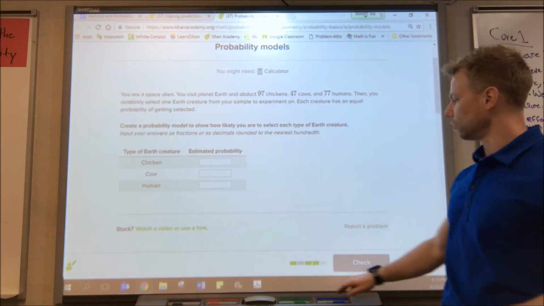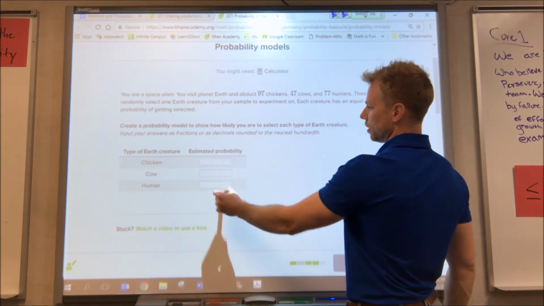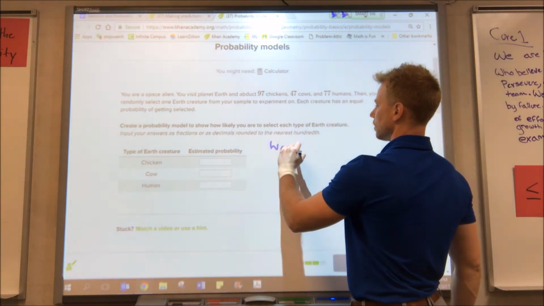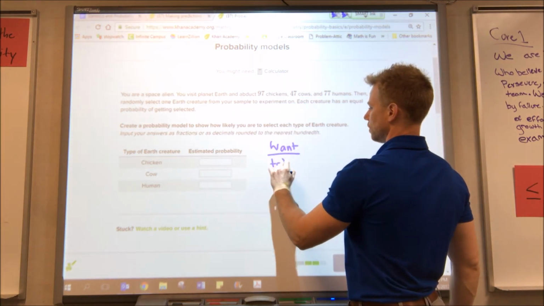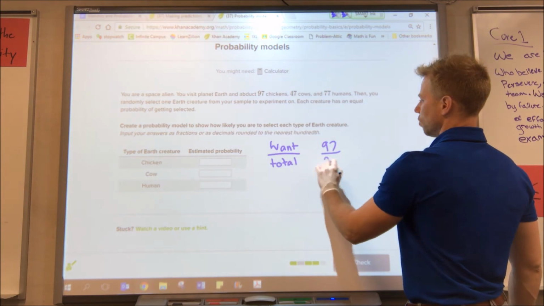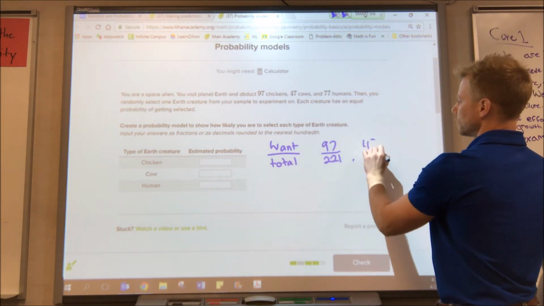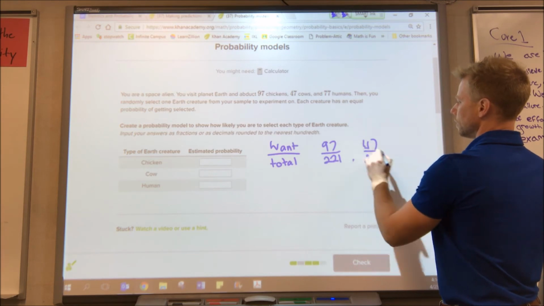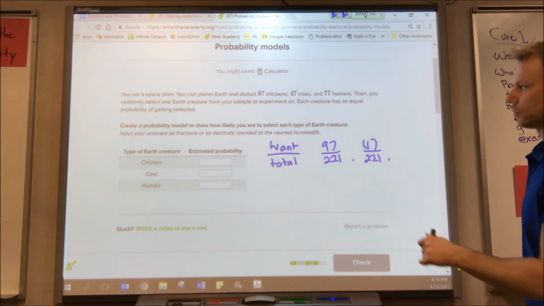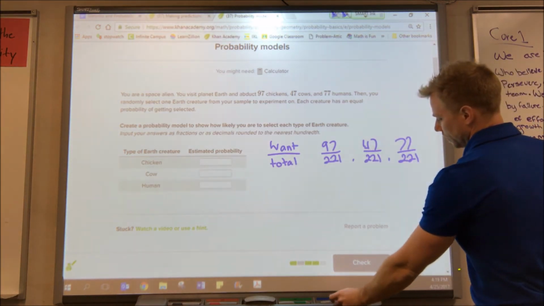There's 221 creatures total. To figure out the probability of each, we're doing want over total. Okay, so for chickens, we do 97 over 221. For cows, we do 47 over 221. And for humans, we do 77 over 221.